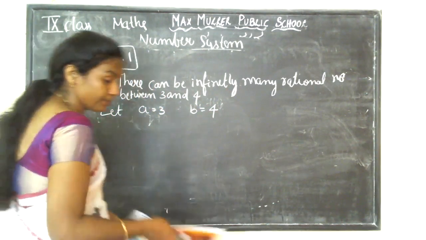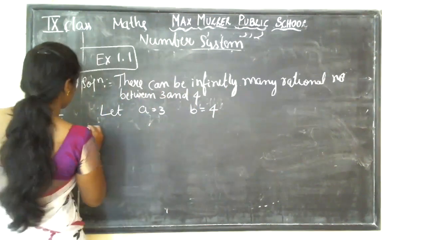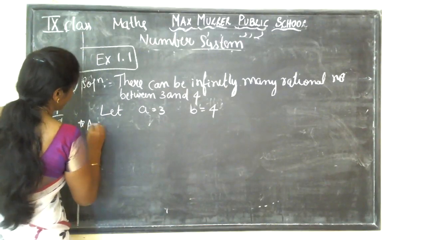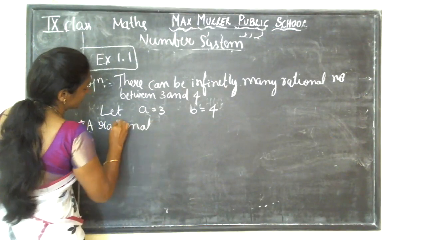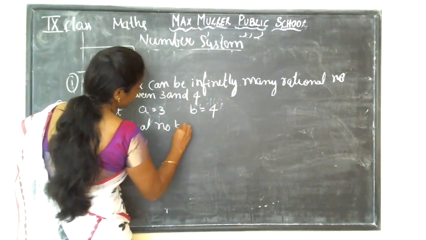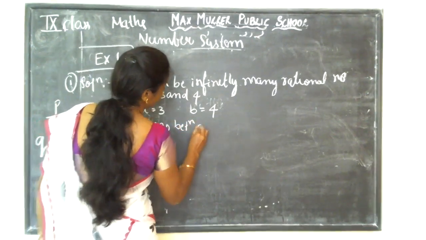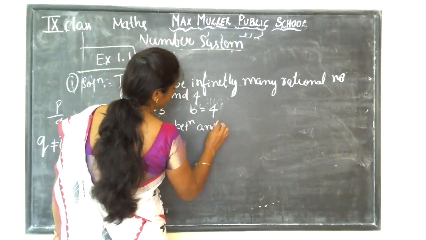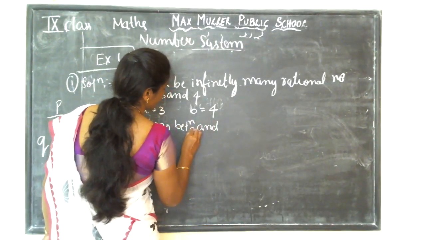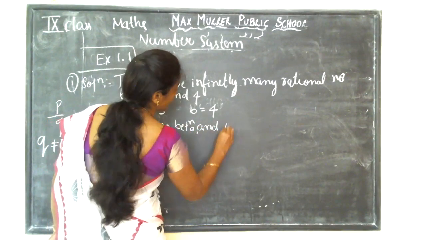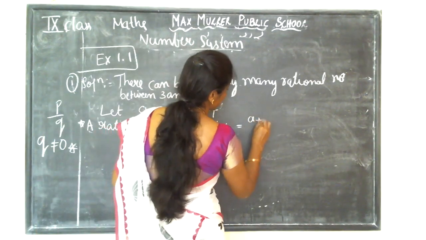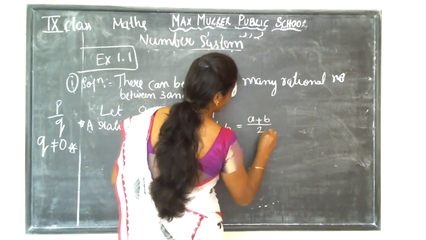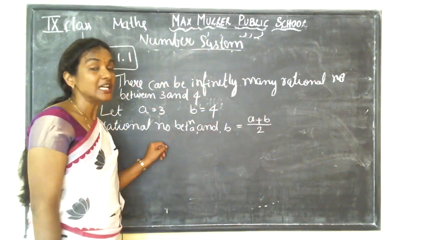A rational number between A and B is equal to, how you need to do it, guys, A plus B divided by 2. This is how you need to find the rational numbers.